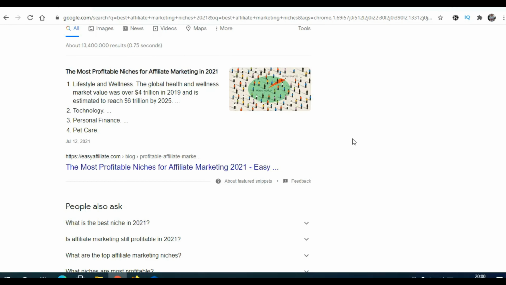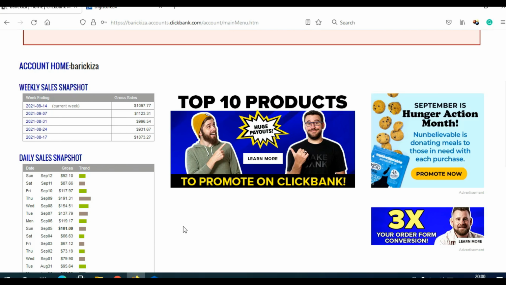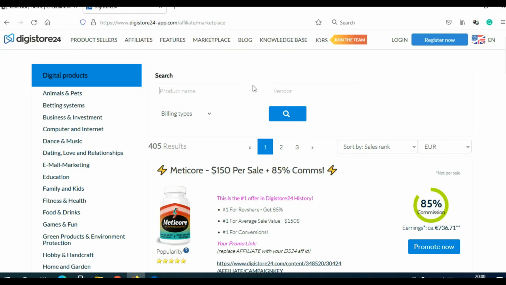Okay, first thing you need to do, you need to choose your niche and do research, and then based on that research you will choose your niche. Now, the good thing about this method is you can actually promote multiple products successfully with it. After you choose your niche, next you need to find products to promote, and for that you can use ClickBank. Now, if ClickBank doesn't work in your country, you can successfully apply this method on Digistore24 as well.